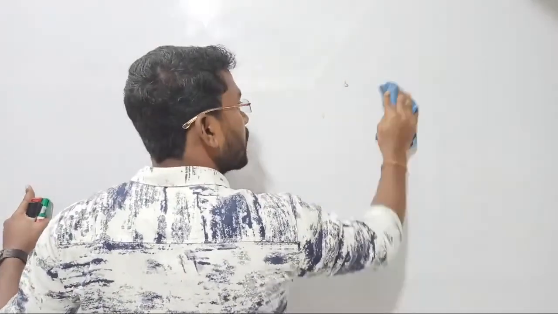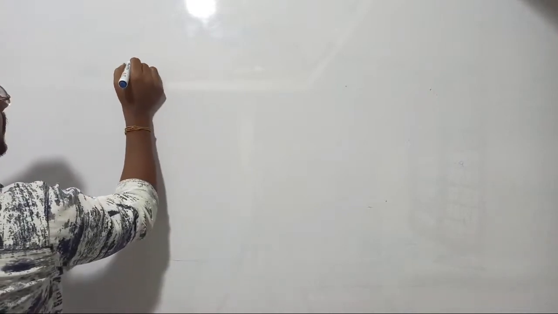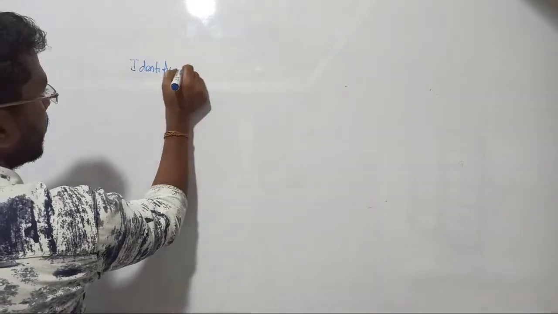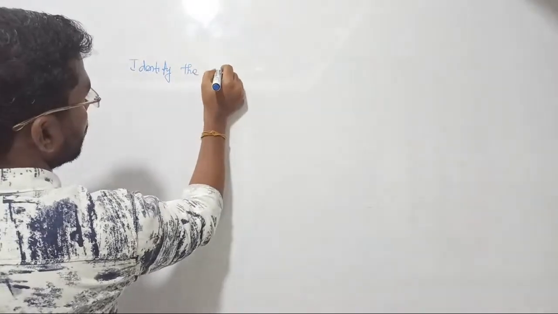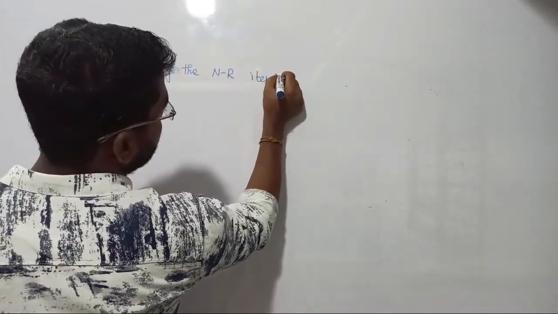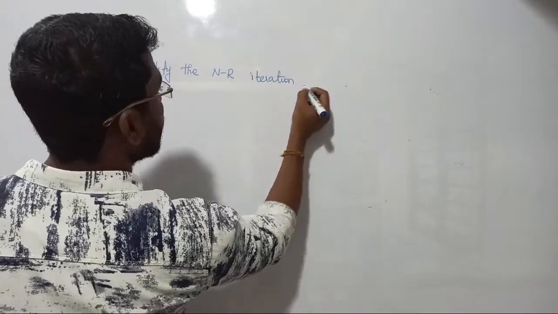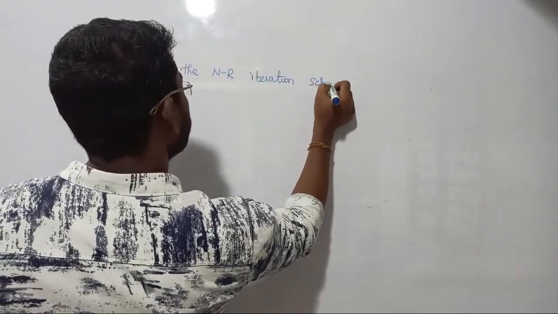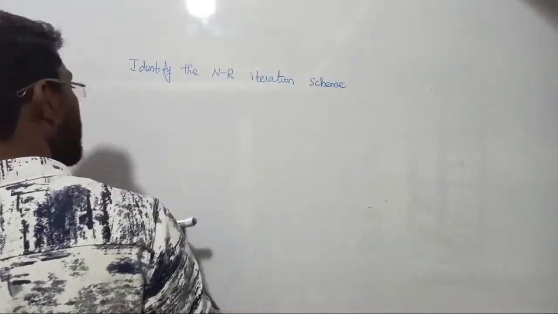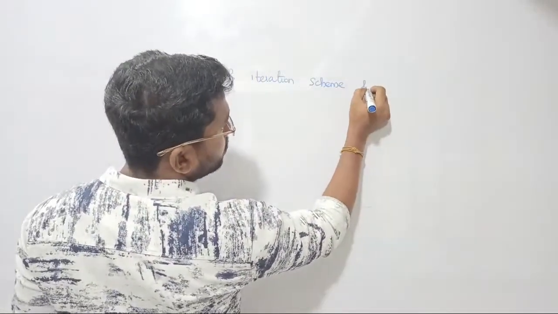Instead of asking for the root, the question is: identify the Newton-Raphson iteration scheme. Please write down: identify the Newton-Raphson iteration scheme for finding the square root of 2.